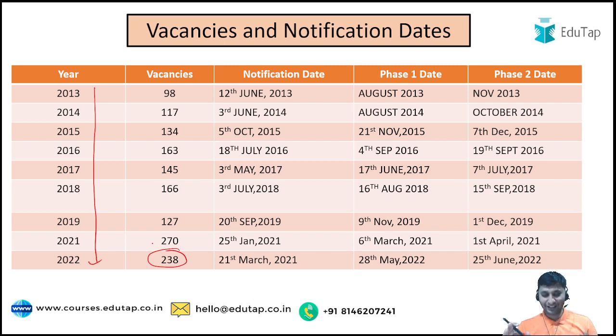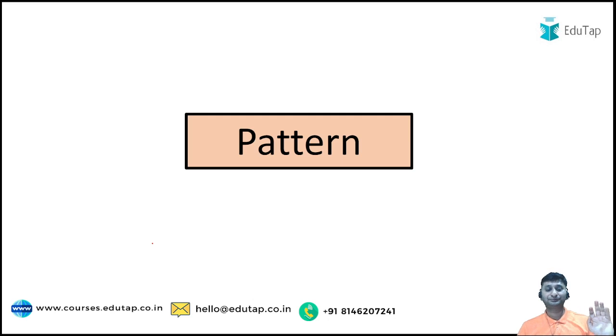So I don't think there would be a lack of seats or vacancies at RBI, and the notification will not fail to come because there are no vacancies. The question you should rather be asking yourself is: am I prepared if the notification comes after 6 months? So don't wait for that external push of notification to come and then start, because then it would be next to impossible. Now I'll address the first thing, which is pattern.